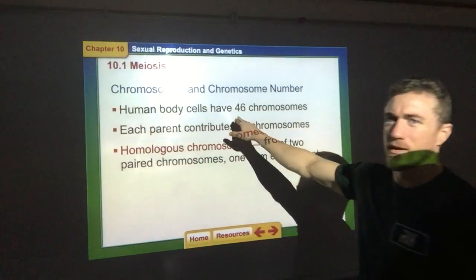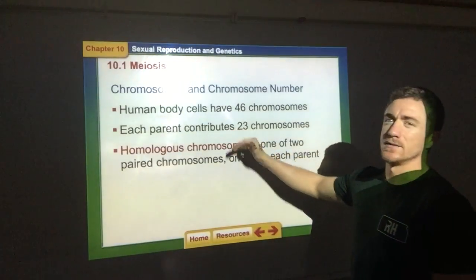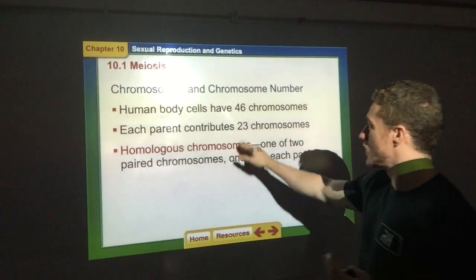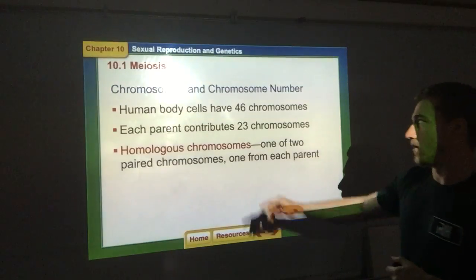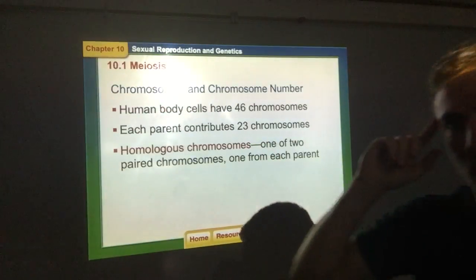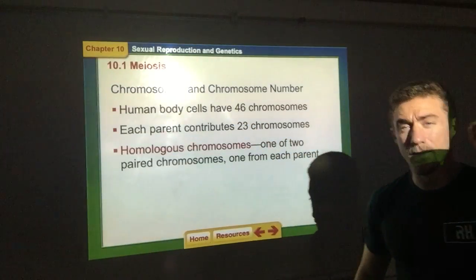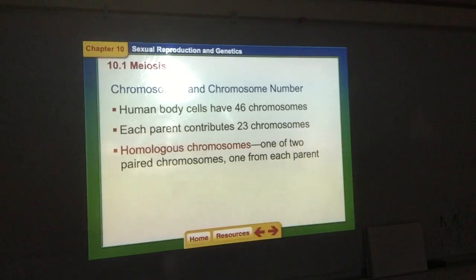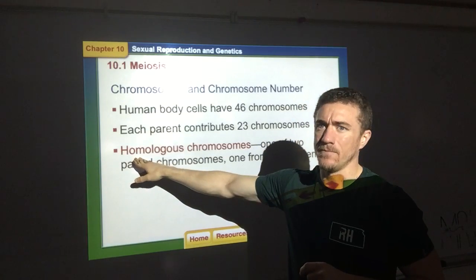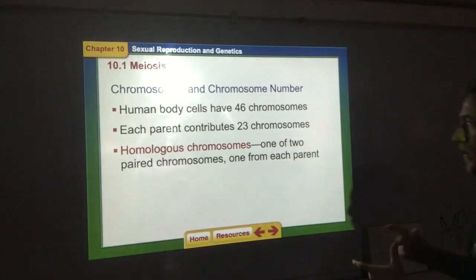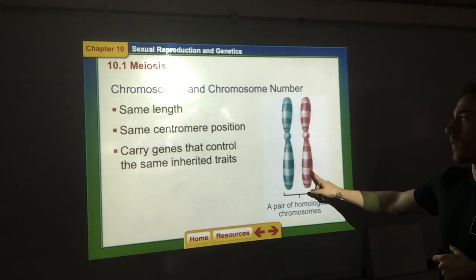But chromosomes, we have 46 altogether. 46 is the magical number. We get 23 from each parent. Two parents, 23 plus 23 equals 46. And they are going to pair up equally. The chromosome that you get from your mom that determines hair color, and the one that you get from your dad that determines hair color, are exactly the same. They are identical because they are homologous chromosomes. Remember, homo means same, and logous meaning that same pair, that same type of chromosome. So you're going to get one from each parent. And this is what it looks like right here.